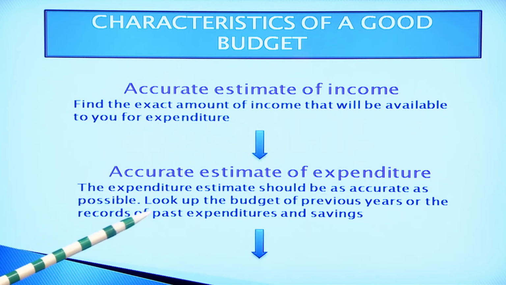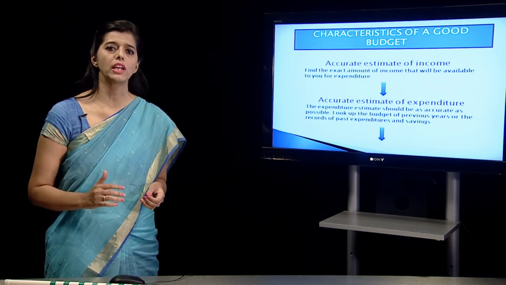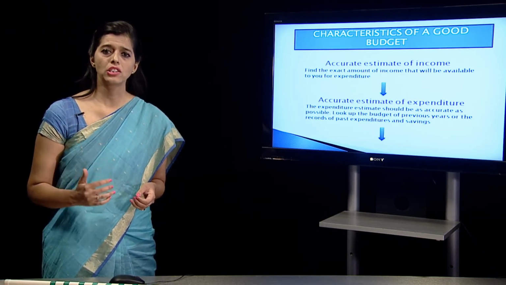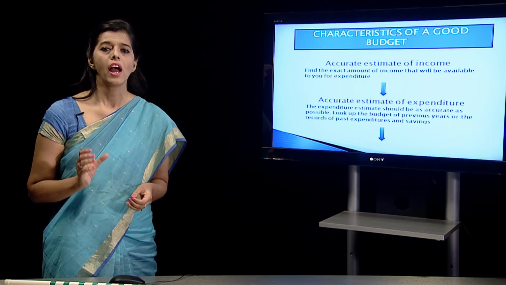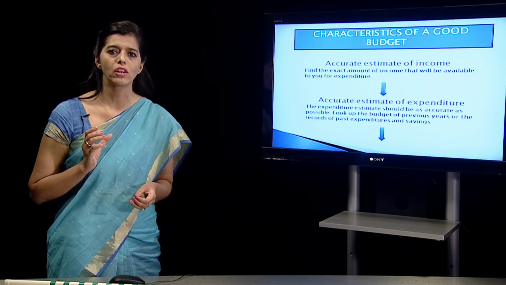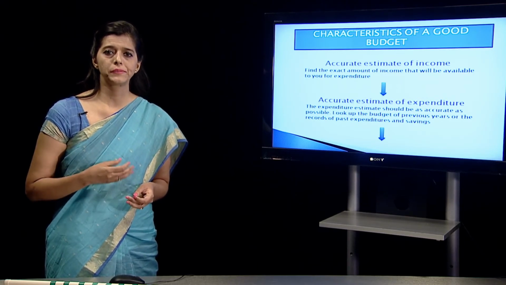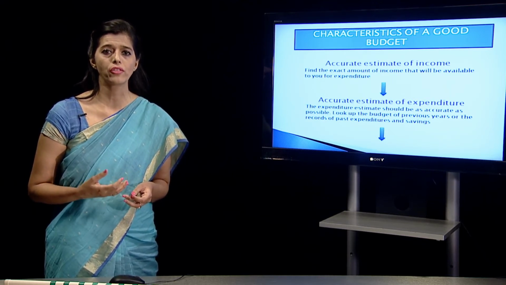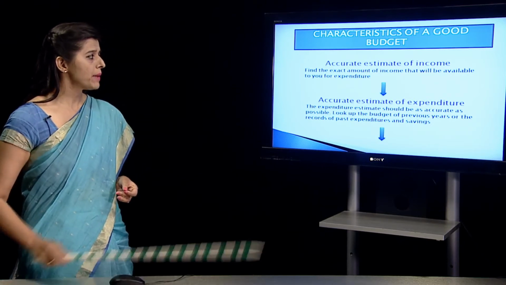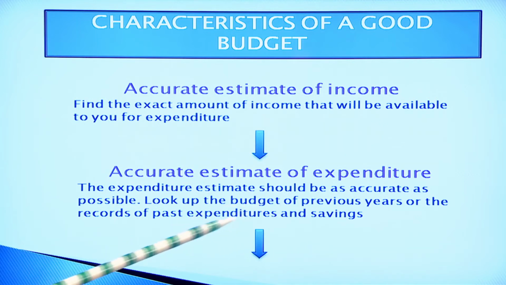What is the accurate estimate of expenditure? The expenditure which we are putting as per categories like food, clothing, shelter and housing, recreation, education, the amount allocated for each category of expenditure needs to be accurate. We just can't say I am going to pay so and so amount without having a proper, thorough knowledge of what expenditures are going to happen. So we need to be clear about the amount of expenditures too. The expenditure estimate should be as accurate as possible. Look up the budget of previous years or records of past expenditures and savings.